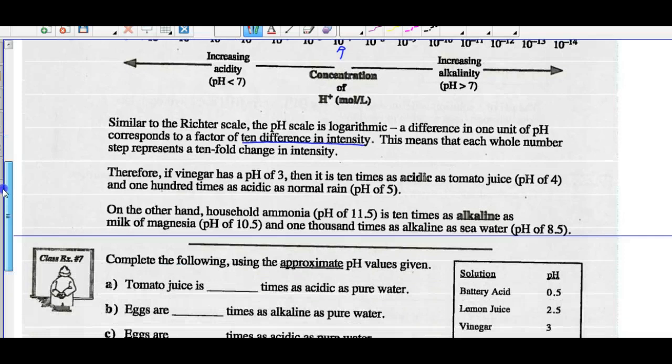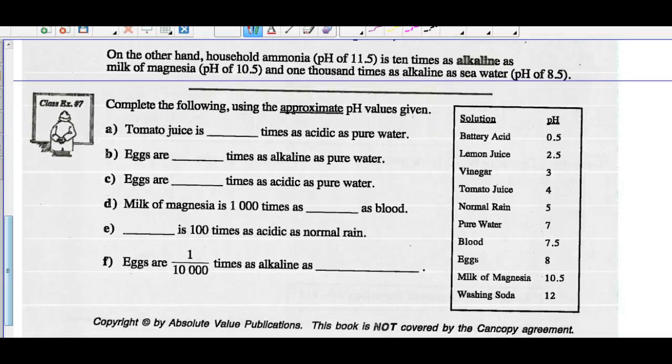All right. So again, complete the following. Use the approximate pH values given. We've done 2 of these. I want you to try and do this one on your own. Then I'll go over it. So tomato juice is how many times as acidic as pure water? Here's tomato juice. That's more acidic than pure water, right? More acidic.